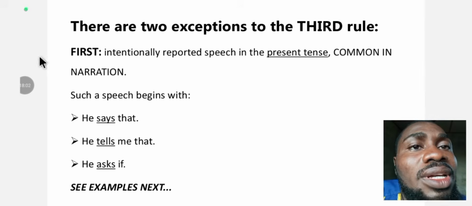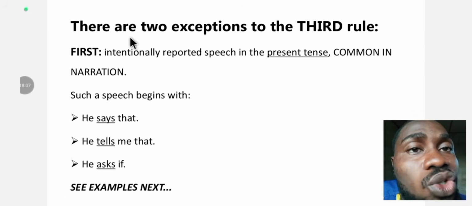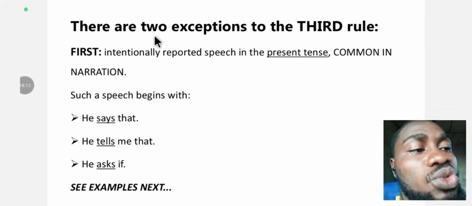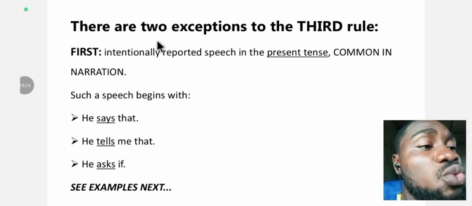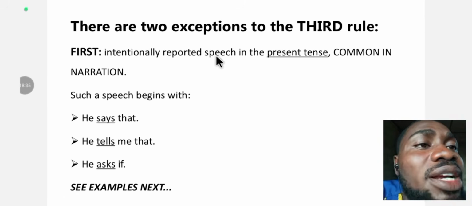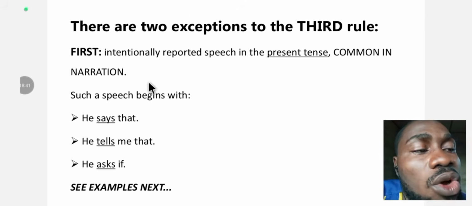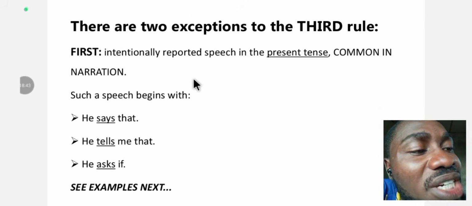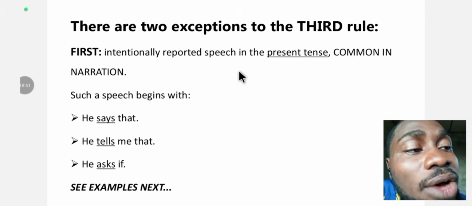Moving on, there are two exceptions to the third rule. When you say that there are exceptions to rules, it means that some situations escape that rule, do not obey that rule. There are some special situations that do not go in accordance with the rule. The first is intentionally reported speech in the present tense. It is very common in narration. It is an exception to the third rule.